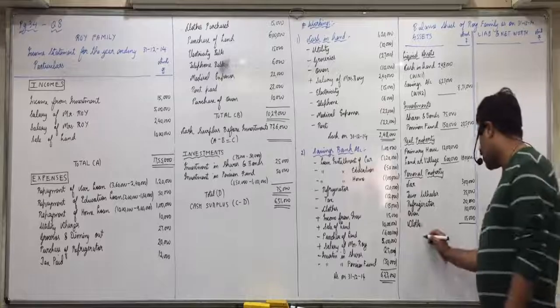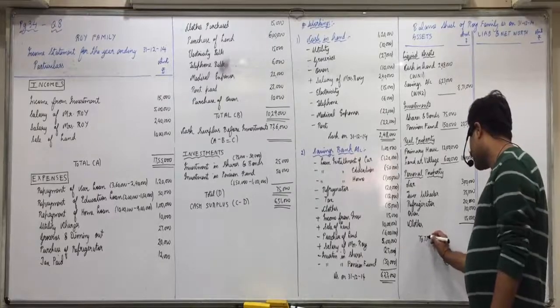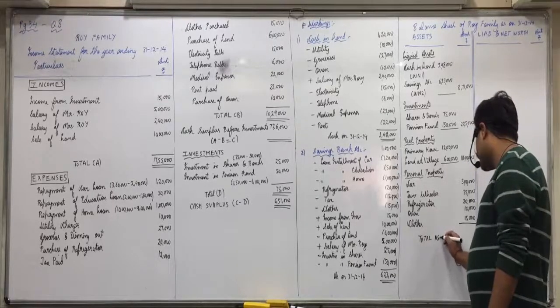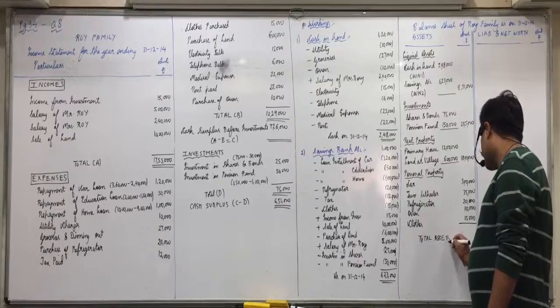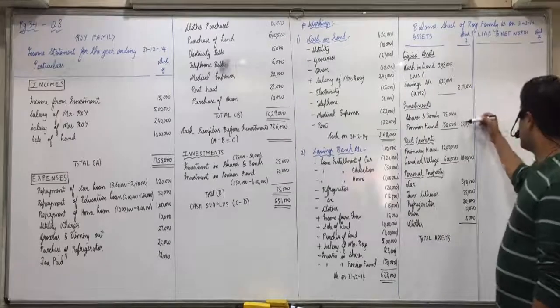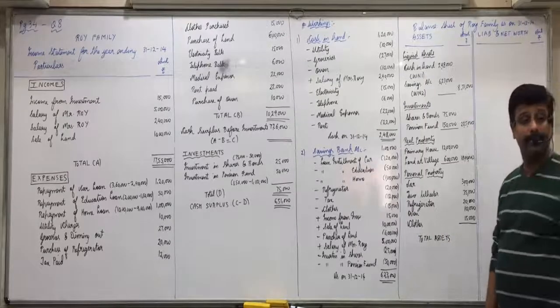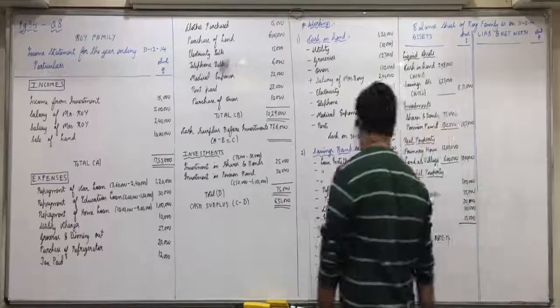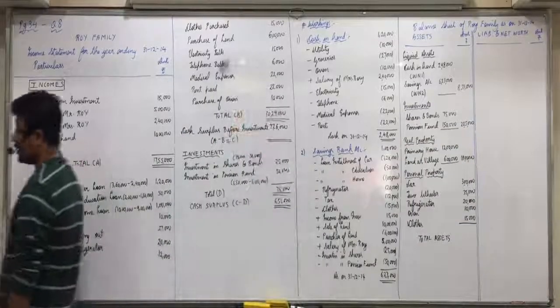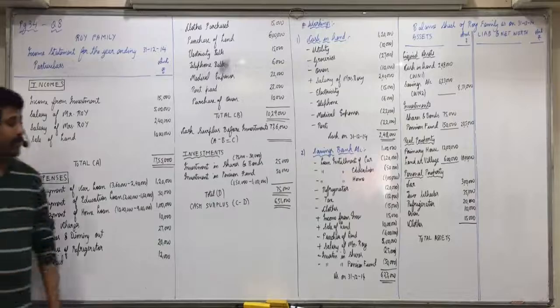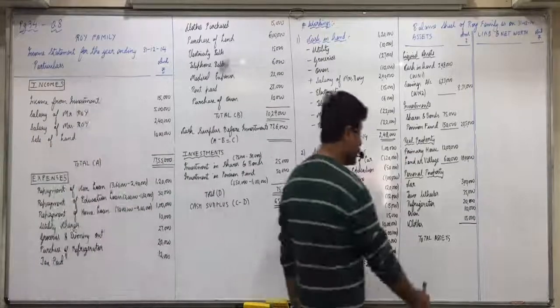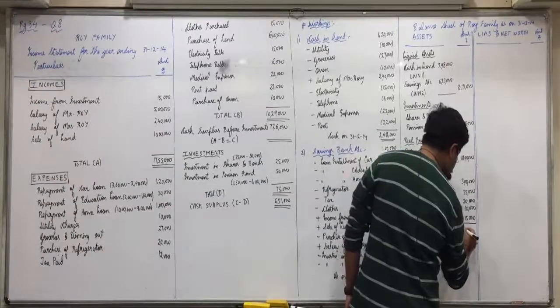What is the final total of all the assets? Total assets 8, 10, yes? 32,76,000. Do you all get this? 32,76,000? Yes.